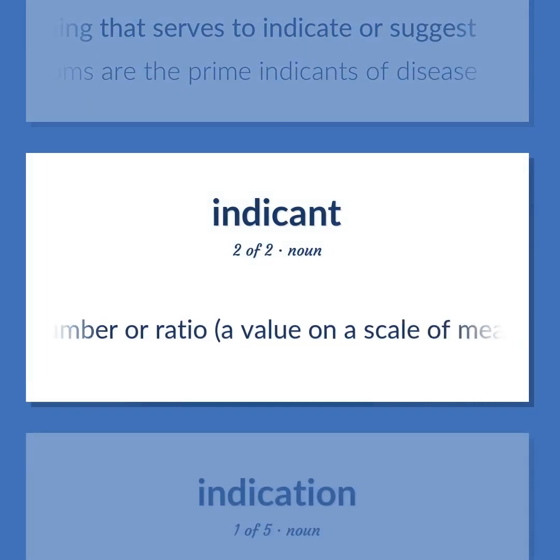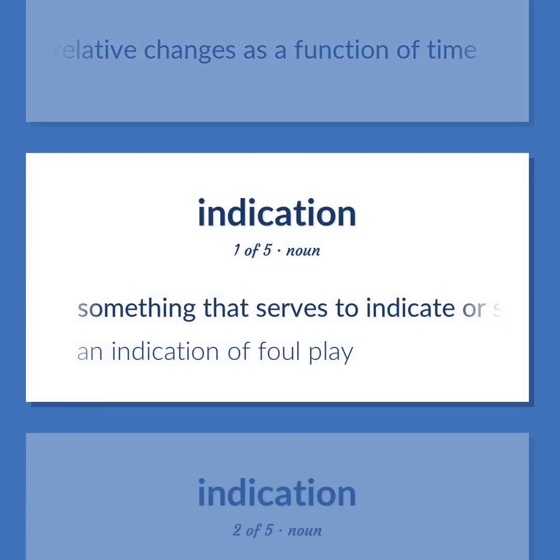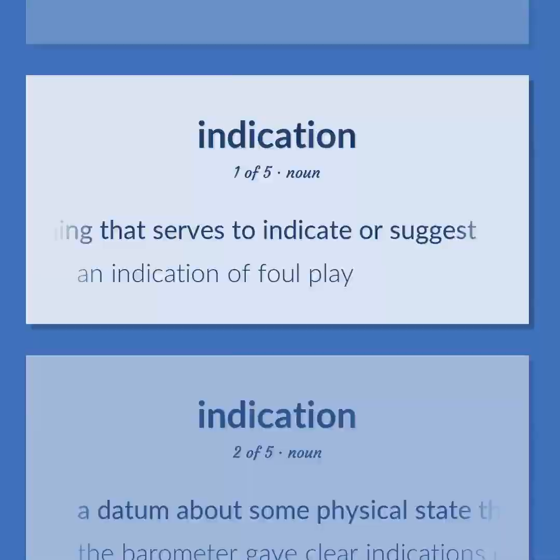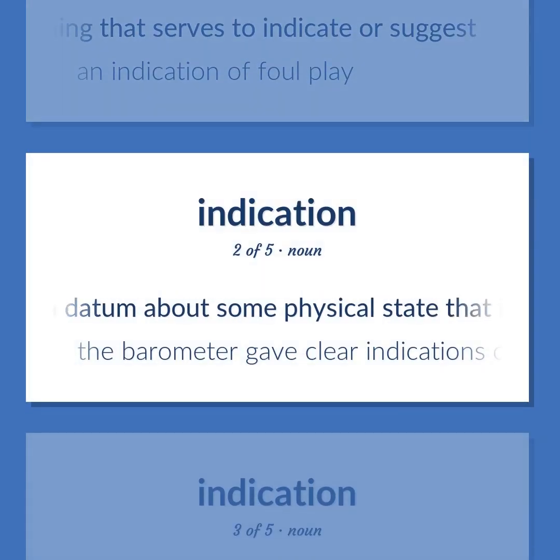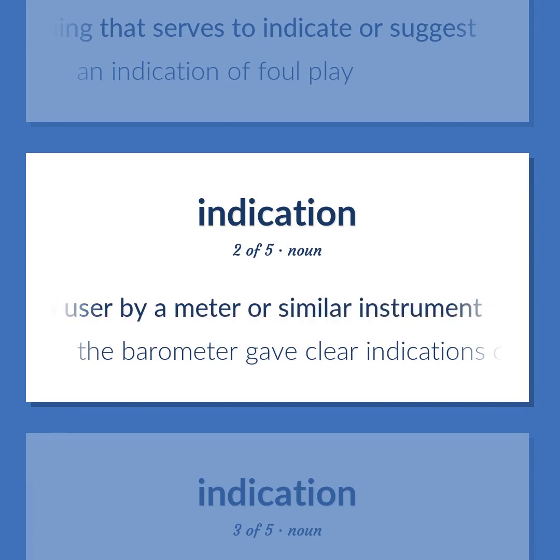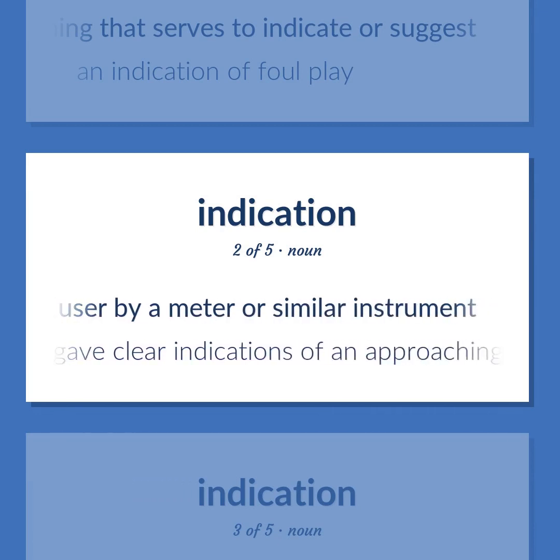A number or ratio, a value on a scale of measurement, derived from a series of observed facts, can reveal relative changes as a function of time. Something that serves to indicate or suggest. An indication of foul play. A datum about some physical state that is presented to a user by a meter or similar instrument. The barometer gave clear indications of an approaching storm.